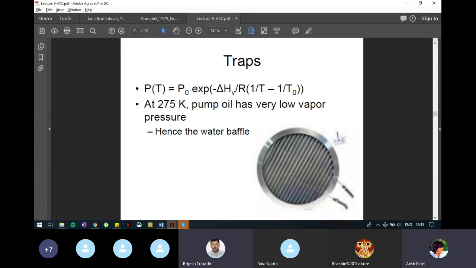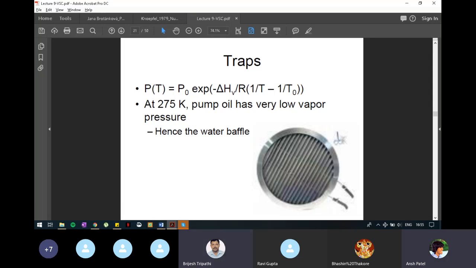Under cryogenics, the first topic which you study in the third unit is cryogenic cooling. For cryogenic cooling, you need to use liquid nitrogen or liquid helium. Liquid nitrogen, in short, is called LN2. Its temperature is 77 Kelvin. So an LN2 cooled baffle will work for most of the gases. If it does not work for some of the gases, then we have to go for a liquid helium cooled baffle.